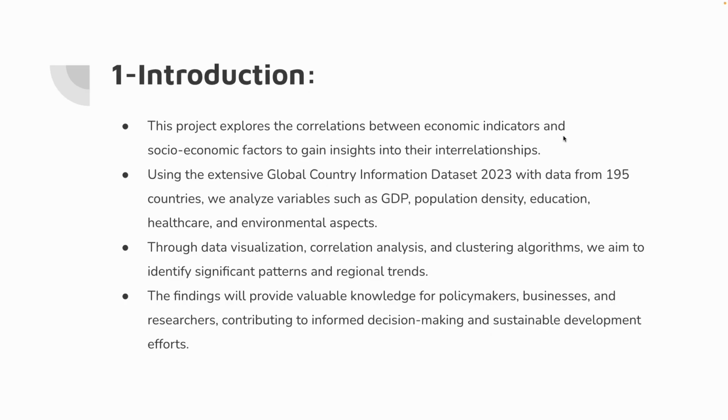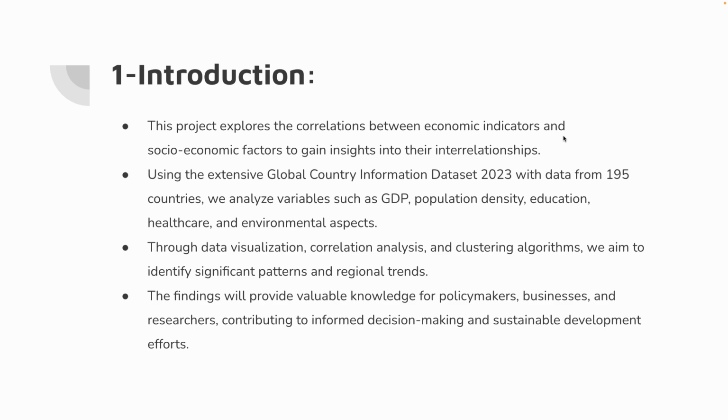Introduction. This project explores the correlation between economic indicators and socio-economic factors to gain insight into interrelationship. Using the global country information dataset 2023 with data from 190 countries, we analyze variables such as GDP, population density, education, health care, and environmental aspects.